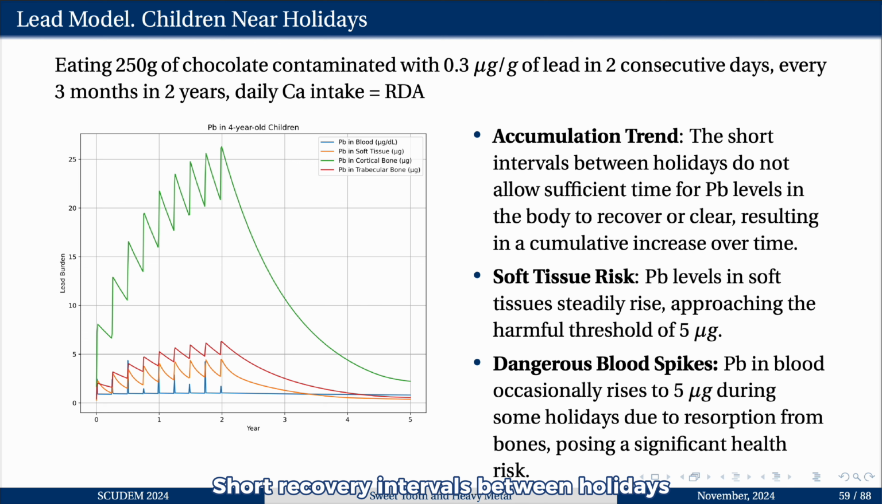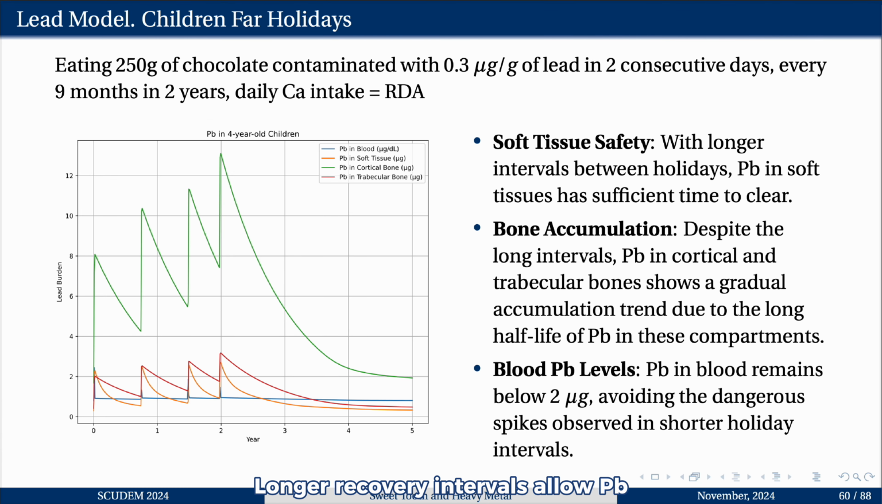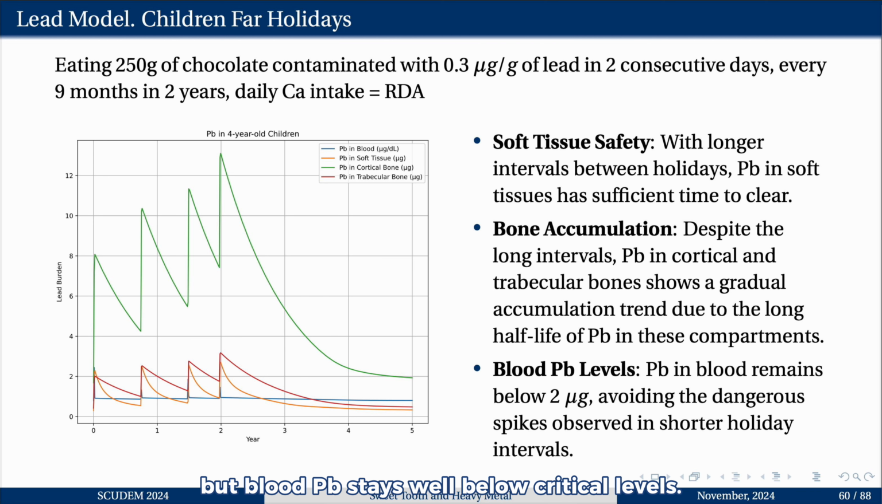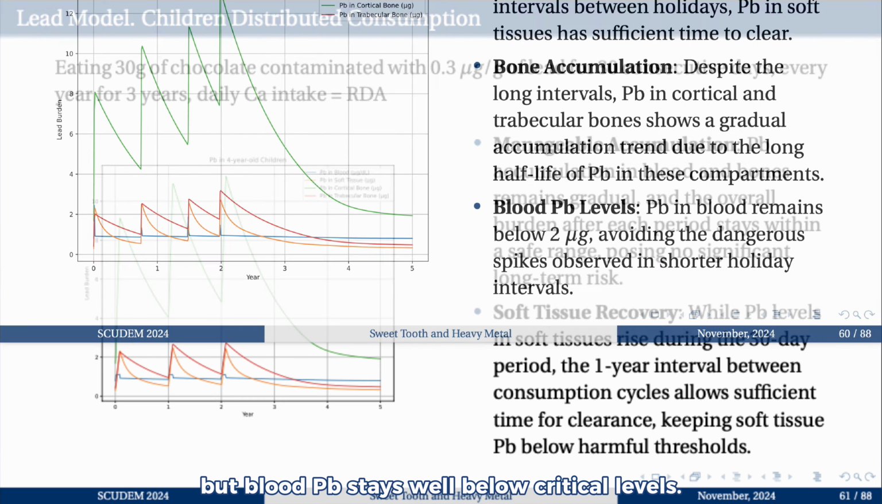Short recovery intervals between holidays lead to cumulative lead accumulation, with soft tissues nearing harmful thresholds. Blood lead occasionally spikes to dangerous levels due to bone resorption. Longer recovery intervals allow lead in soft tissues and blood to clear, reducing health risk. Bone lead still accumulates gradually due to its long half-life, but blood lead stays well below critical levels.